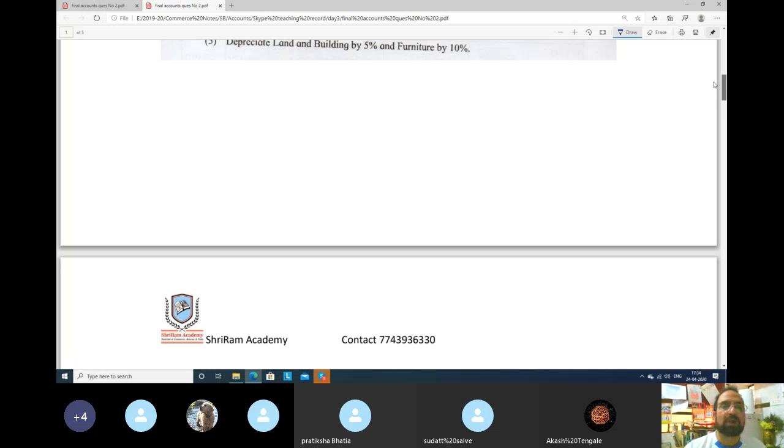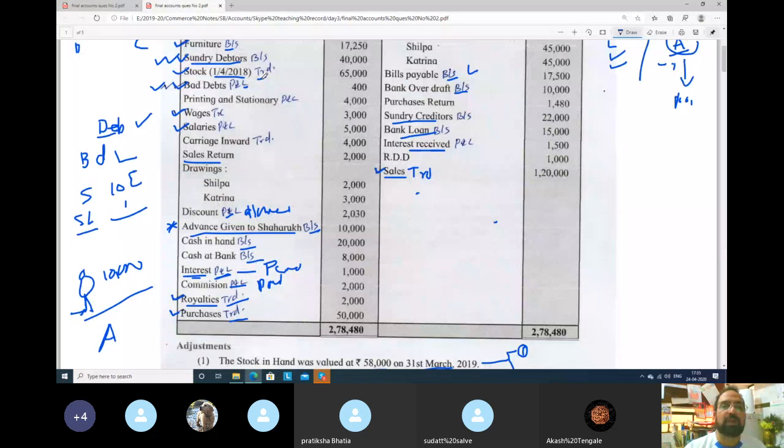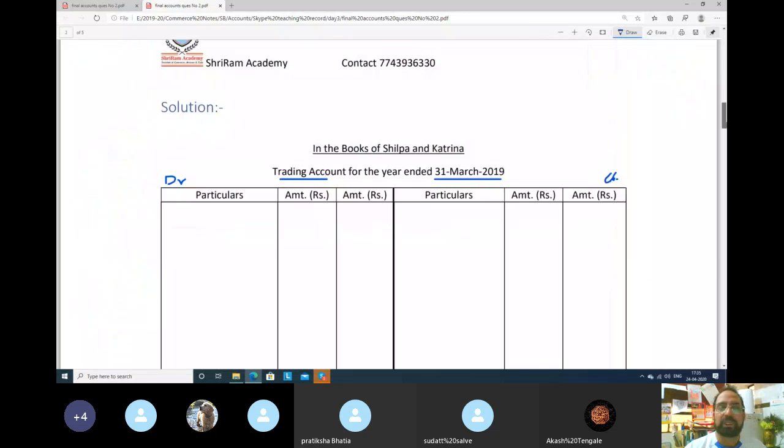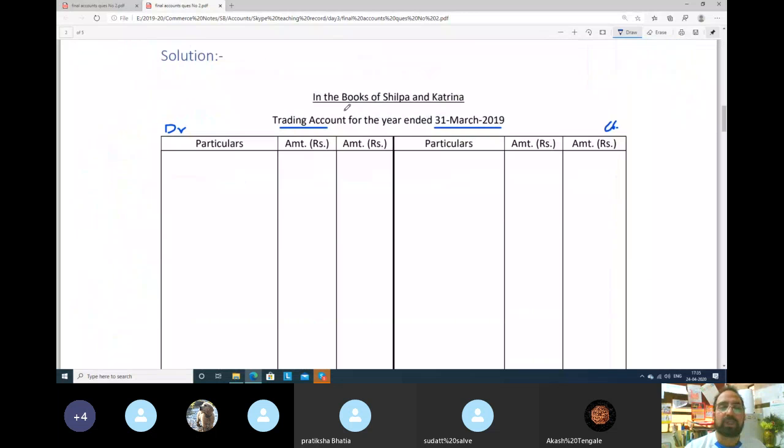See, stock. Stock is which item? Trading account. This is opening stock, 1st April 2018, so it will go to the trading account. So let's go to the trading account. See, trading account is here. Stock will go to the trading account, debit side.